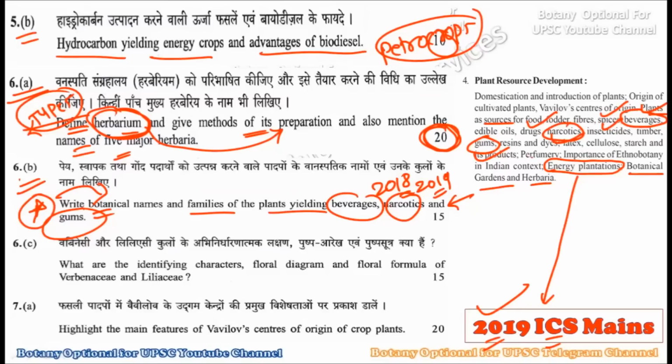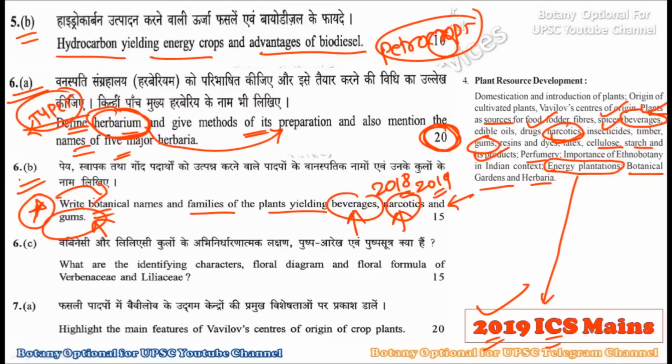Maybe next time they will ask you about perfumery, dyes, latex, cellulose, starch, fodder, resins, etc. So only the names will change, but the nature of the question will remain the same. This time they asked beverages, narcotics, and gums only. Maybe next time they will go for cellulose, starch, and perfumery. This happens. They try to cover the whole chapter. It is not that you are going to prepare only the important topics in the chapter, but you have to clear each and every thing yourself. And if you prepare every topic in this fourth chapter, you will definitely get complete marks.